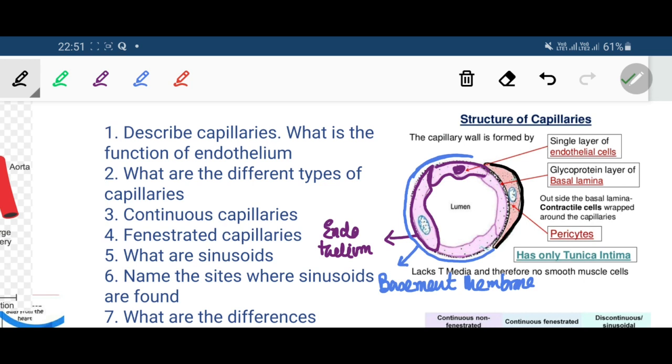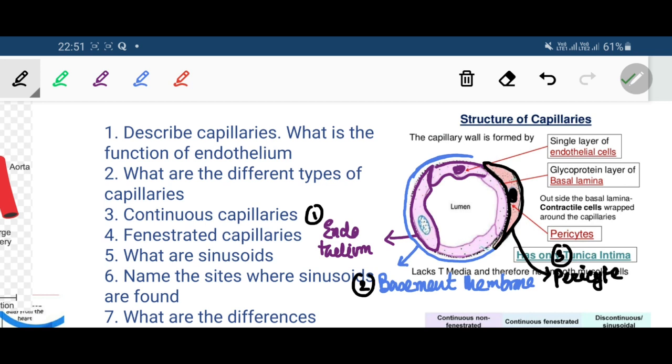That is the third component. This component is known as the pericyte. So we get the endothelium lined by basement membrane, and outside the basement membrane it is partially covered by the pericyte.